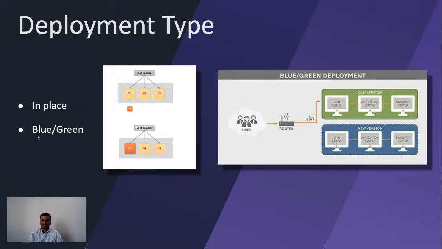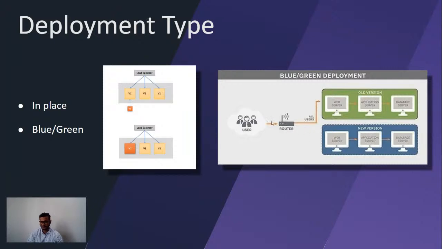The most recommended way of doing things is the blue green deployment. So what happens in blue green deployment? It creates an exact copy of my existing environment and installs the new version on it. For example, version 2 is deployed here, and once everything is working fine, I have one router. For example, I may have Route 53, and it will simply point from this pointer to this pointer.